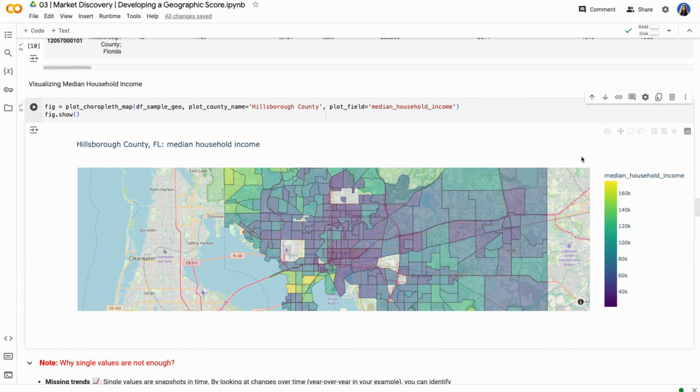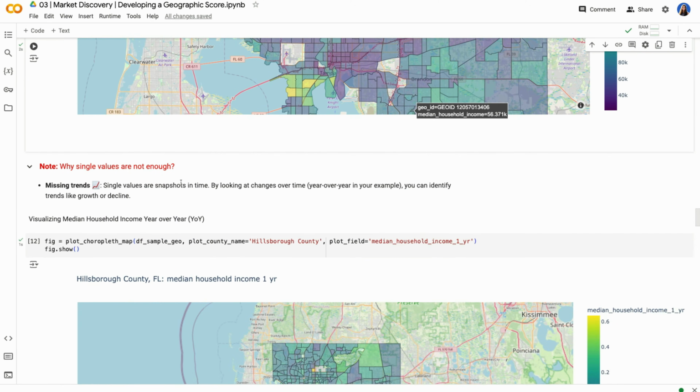Now, looking at a single value, median household income, is pretty cool to look at, but it doesn't give us any measure as to what area to invest in and what we should do with this data. So why are single values not enough? Single values are snapshots in time.